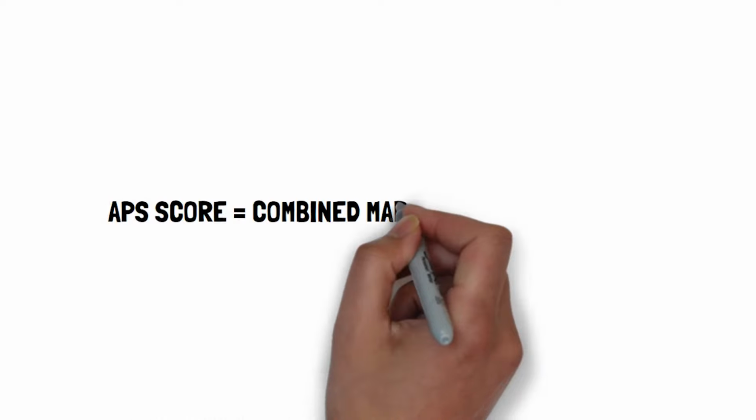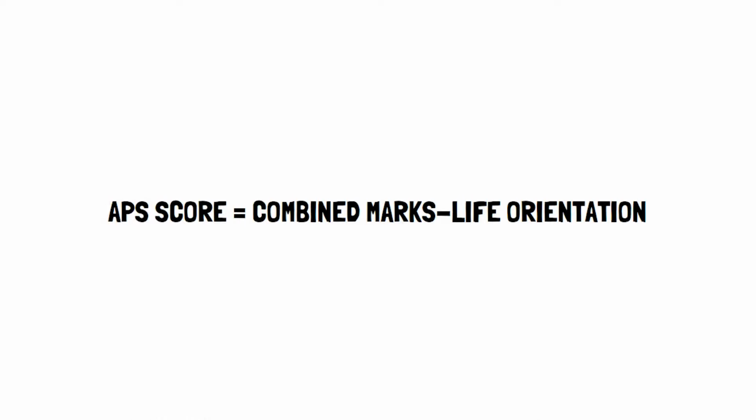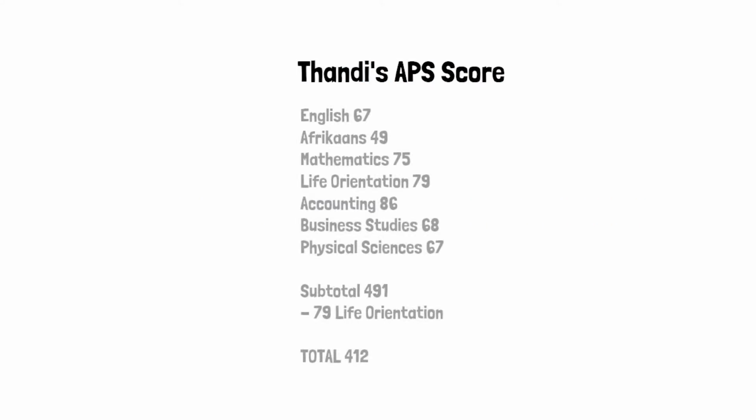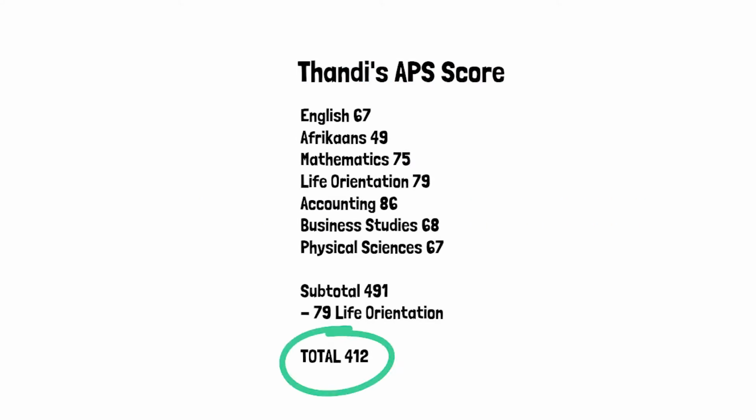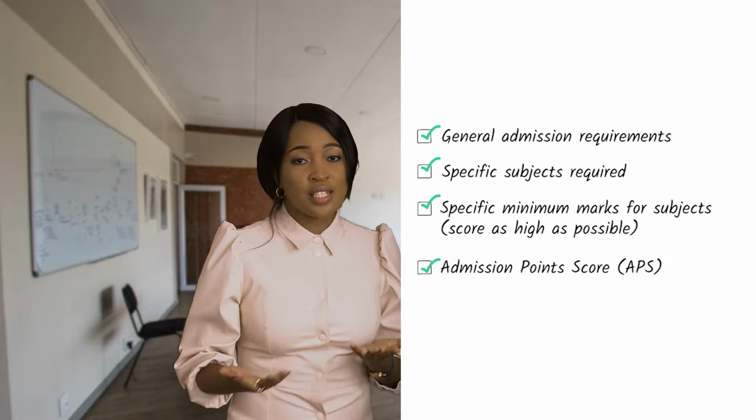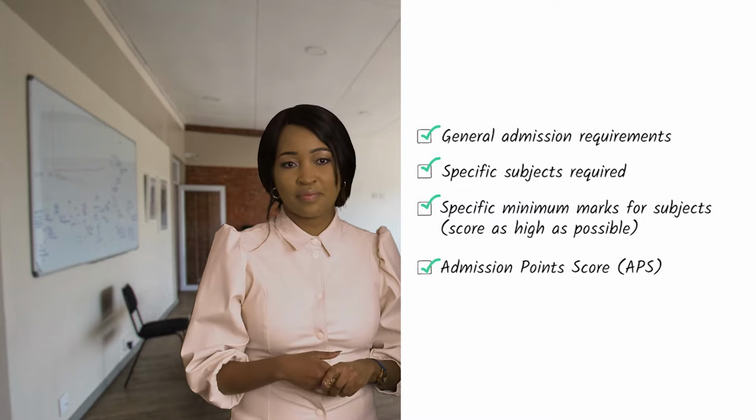Thandi's APS must be above 410. How do we calculate the APS score again? We add all of Thandi's marks together minus life orientation to find her APS score. Thandi's APS score is 412. Which means she does qualify to study accounting.